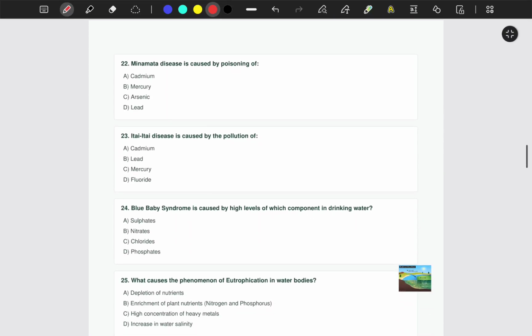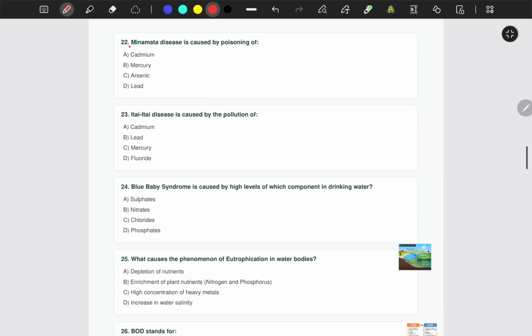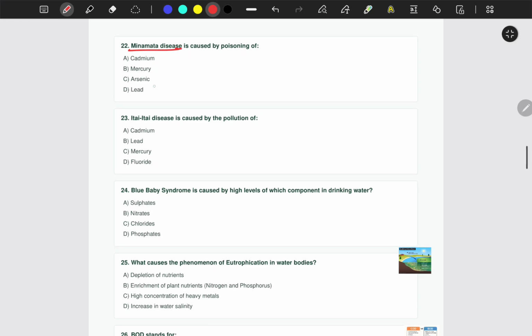The next one, question number 22. Minamata disease is caused by poisoning of cadmium, mercury, arsenic, or lead. It is mercury. So you also have a Minamata Convention of 2013. Remember that.